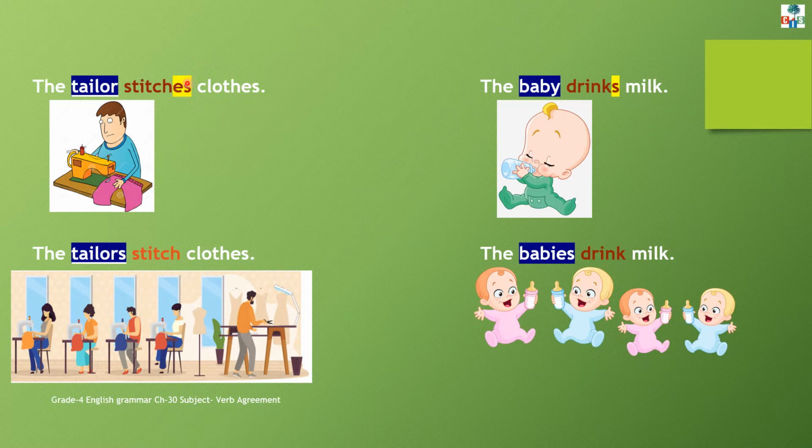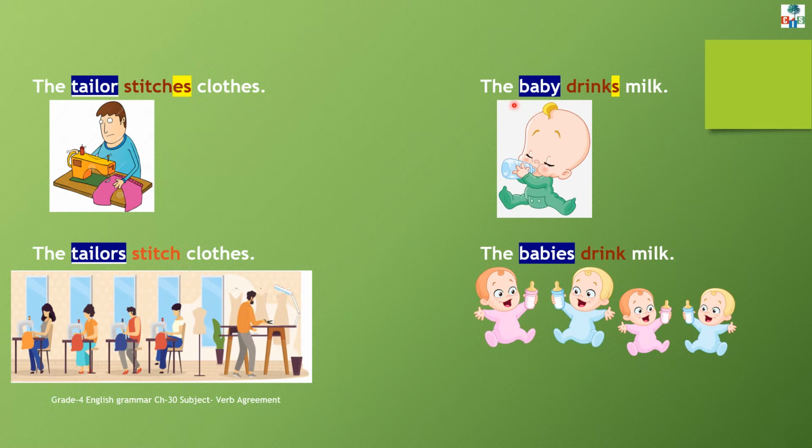We added es with the verb to show the agreement between subject and the verb. Now see this example. The tailors stitch clothes. Now here tailors is a plural subject. So we will use a plural verb, stitch.